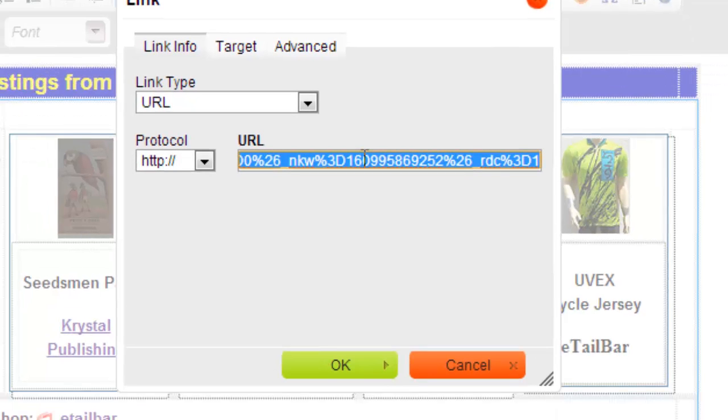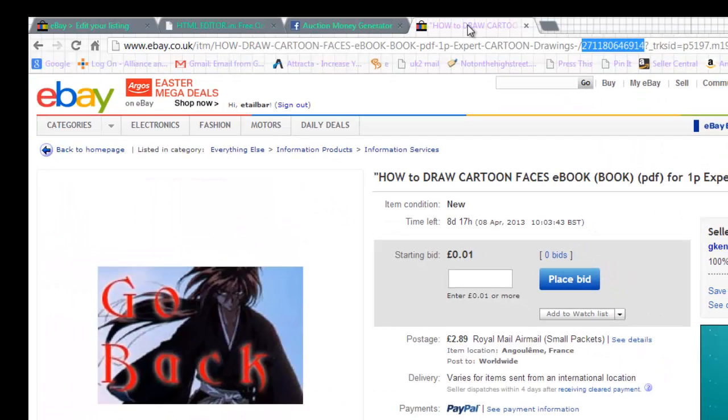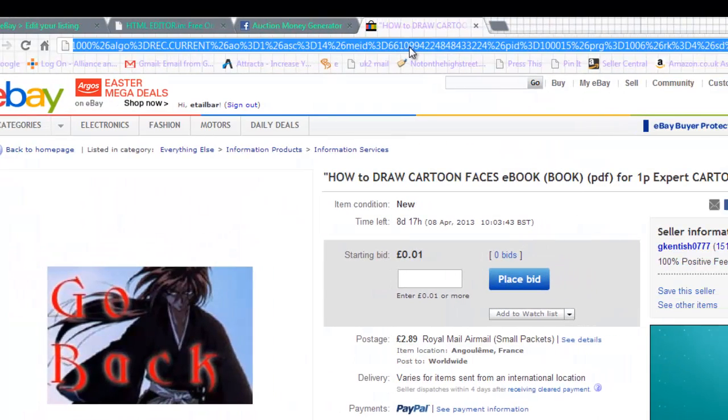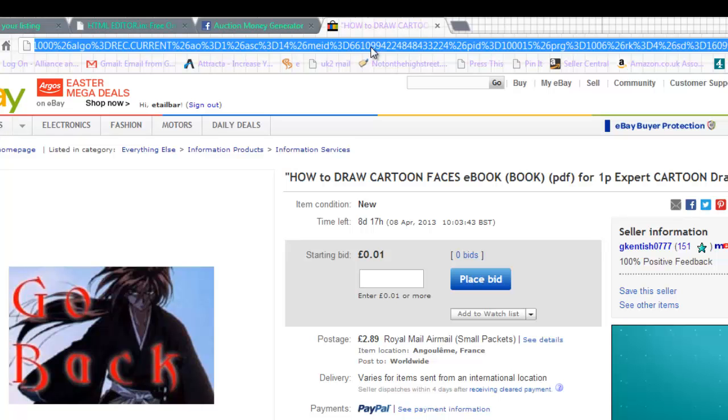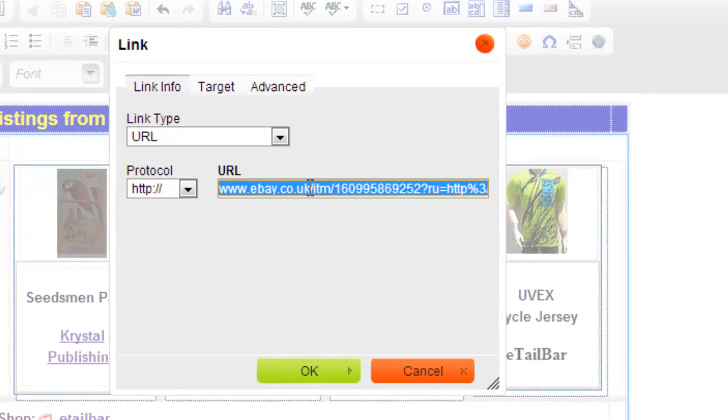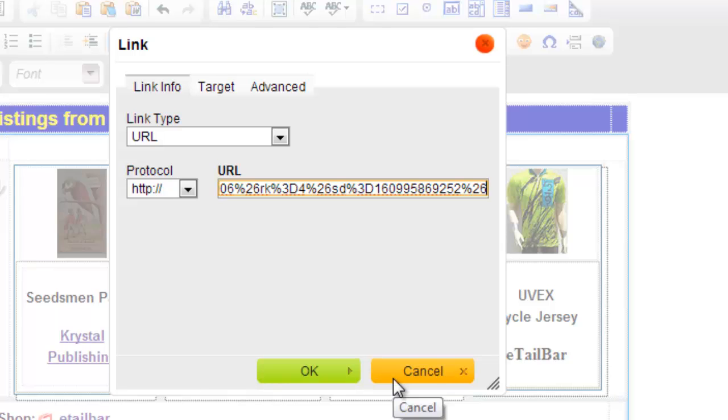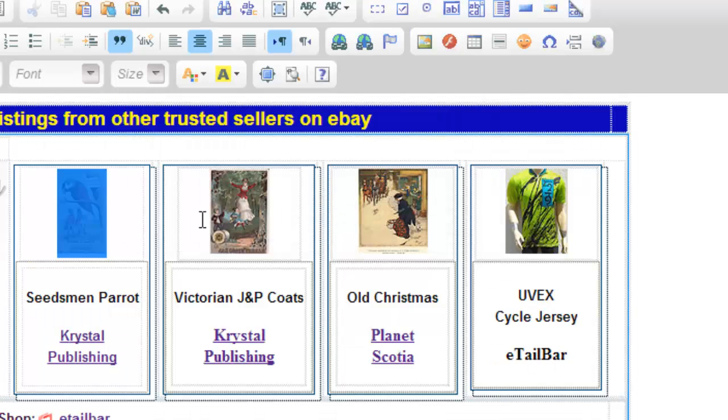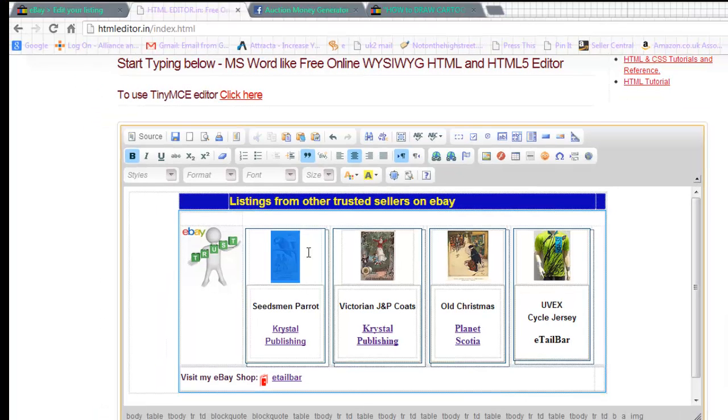And again, I'll use the same sort of technique. I'll go to the listing that I went to before. I'll grab the address up here in the address bar, Control C to put it into computer memory, jump back to the editor, and then I'll replace this text with the text that I've just stored into computer memory, Control V, and if I press OK, I've now re-established that link to point to that cartoon book. And again, I won't save it, but you've got the idea. And that's how you can make adjustments to the link box listings.